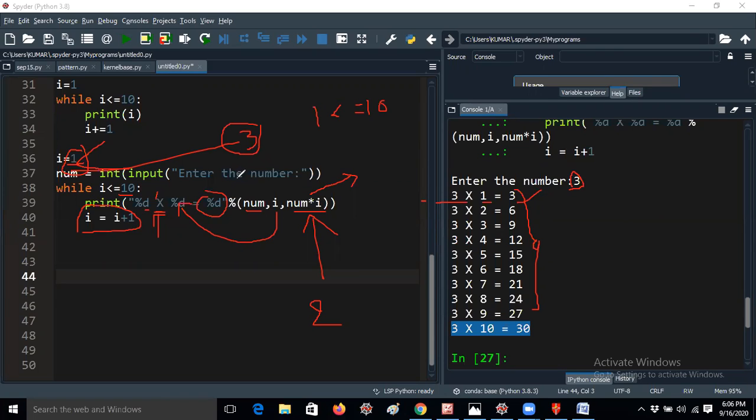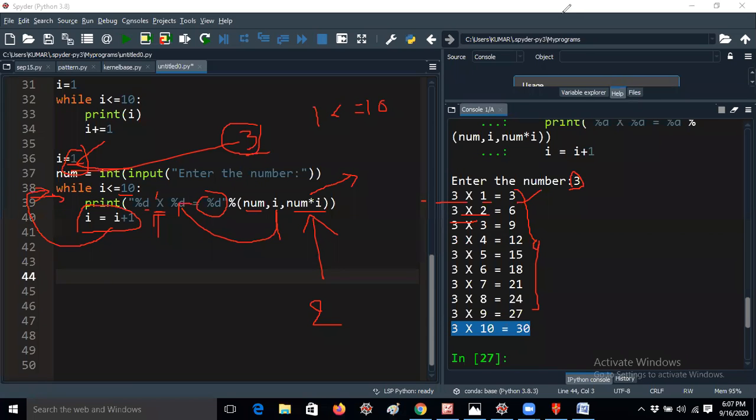So now it will iterate from the while loop again, because whenever the condition is completed and this part is done, it will move to the while condition again. This is the purpose of a while statement. Now it will compute num into i, but num is already fixed at 3, so 3 into i. I iterated, right? The i value is 2 now. That's the reason in the second line I'm getting 3 into 2. So 3 star 2 equals 6.